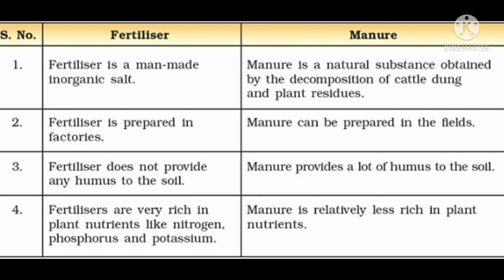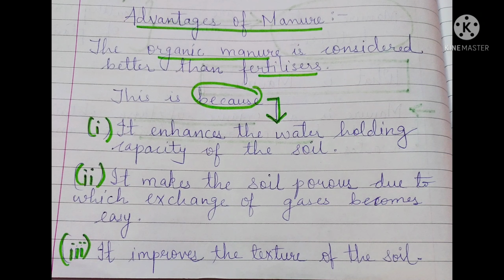Now we will see advantages of the manure and why manure is good as compared to fertilizer. So the next topic is advantages of the manure. The organic manure is considered better than fertilizers, as I already told you earlier. The reason is that it enhances the water holding capacity of the soil. It increases the water holding capacity, so soil can hold more water.